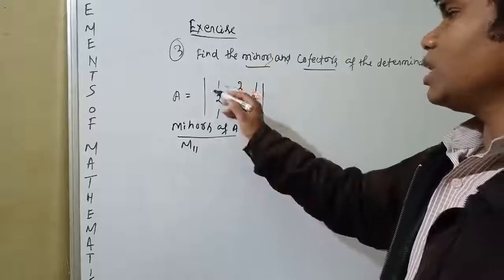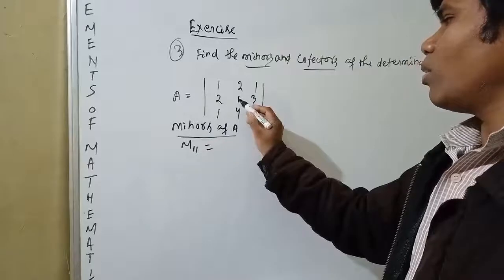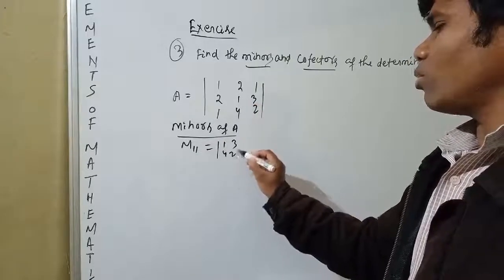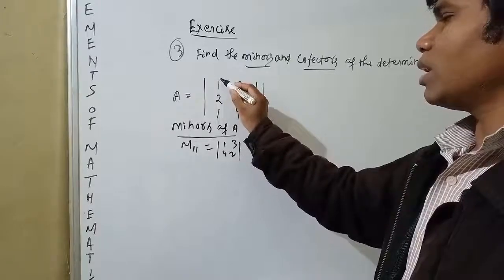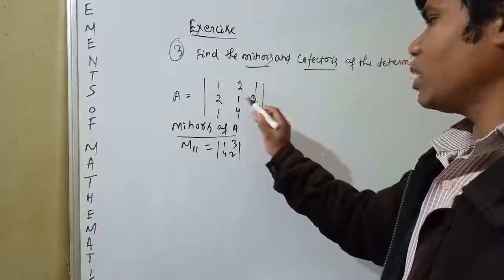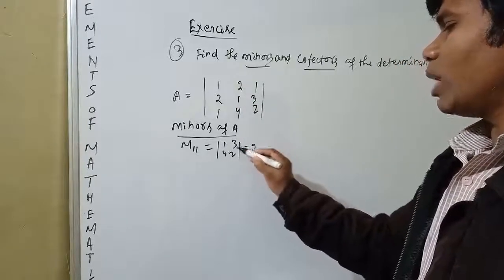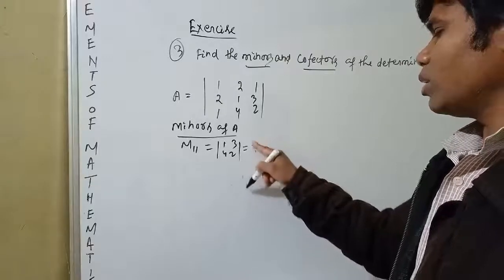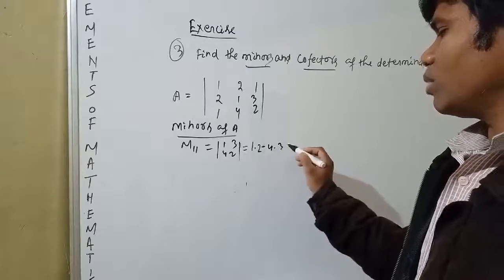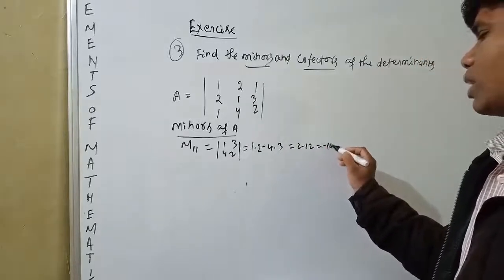Here for this element we can write M11. M11 is equal to the determinant of 1, 3, 4, 2. You see, consider this element; for this element, this column and this row will be suppressed. That means 1, 3, 4, 2 is the remaining. Find the determinant: 1 into 2 minus 4 into 3, is 2 minus 12, is equal to minus 10.